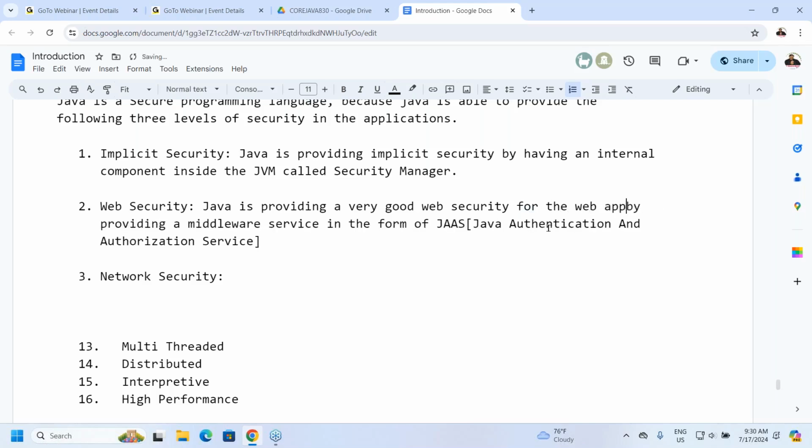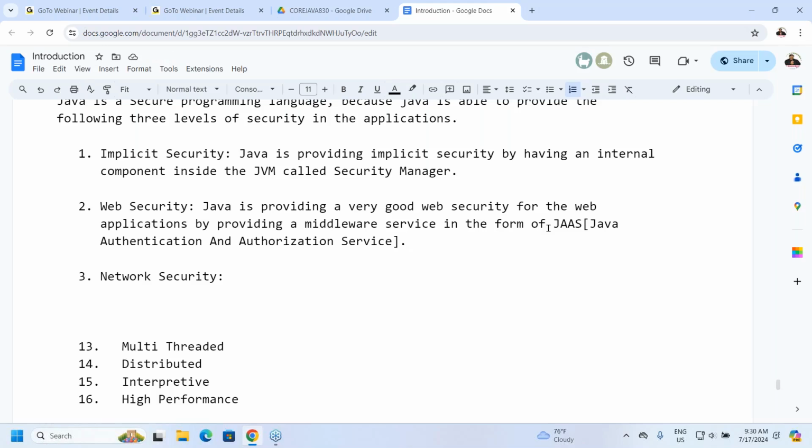This is the reason why Java is very good at web security. Guys, now tell me how Java is a secure programming language.